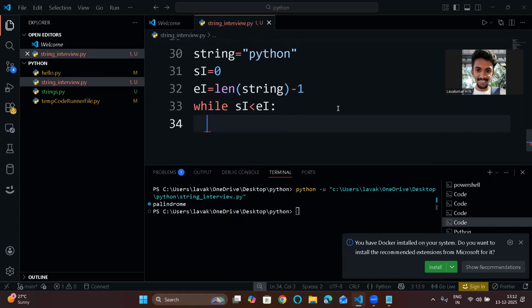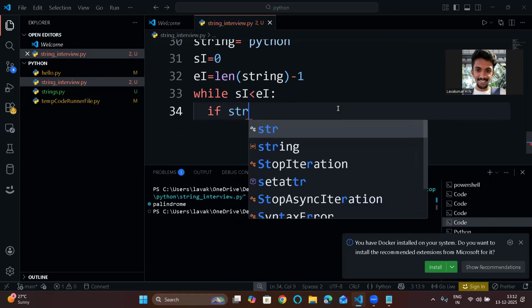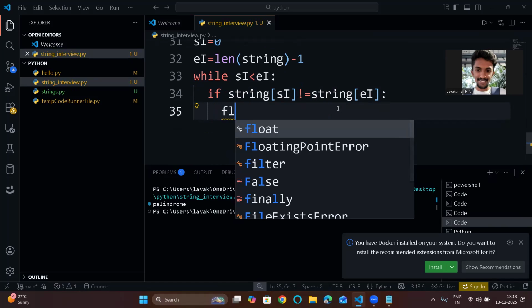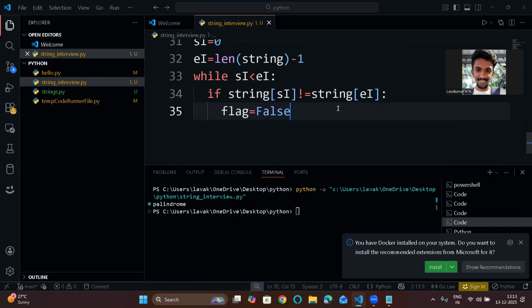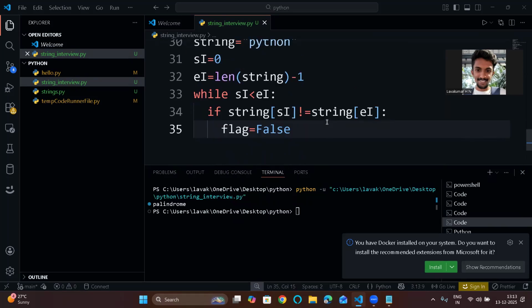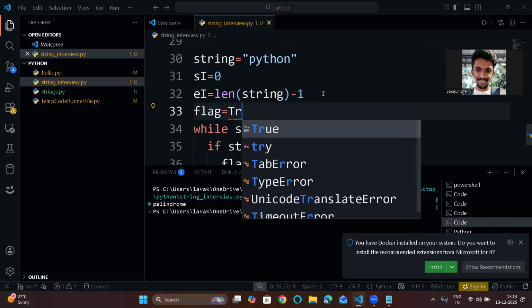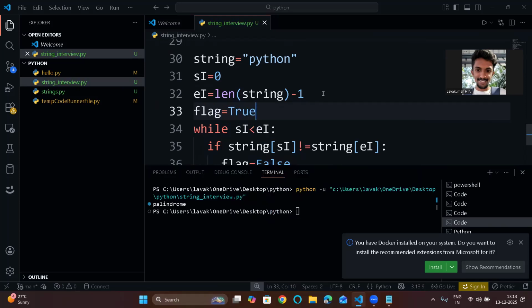So now, while the starting index is less than the ending index, if string of s of si is not equal to string of ei, you'll take flag equal to false. Okay, this is a flag variable. For this you need to have a flag variable here. Flag equal to true. Let's assume my string is a palindrome at first.